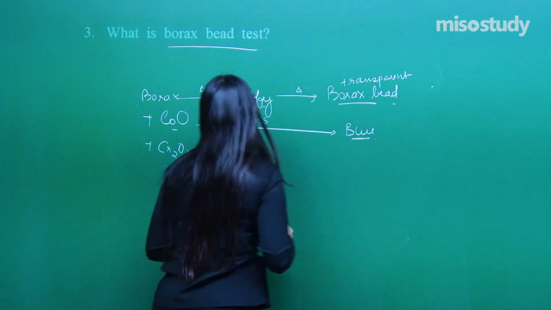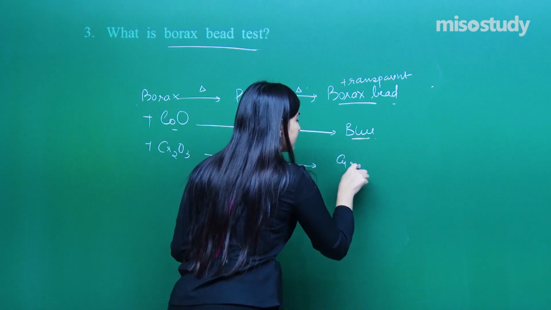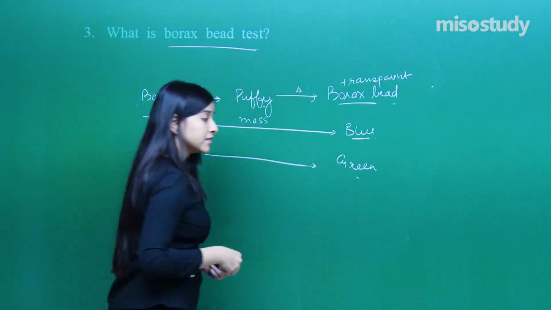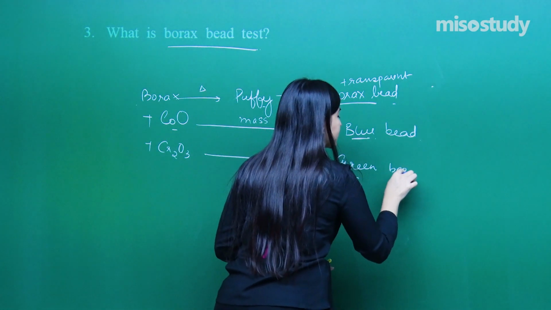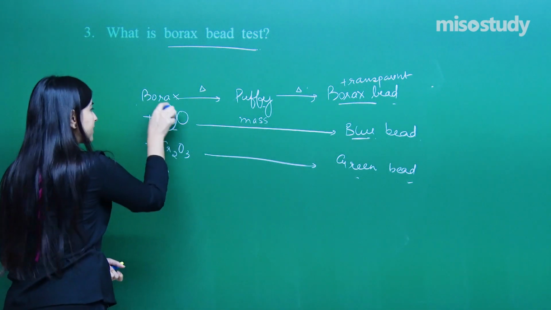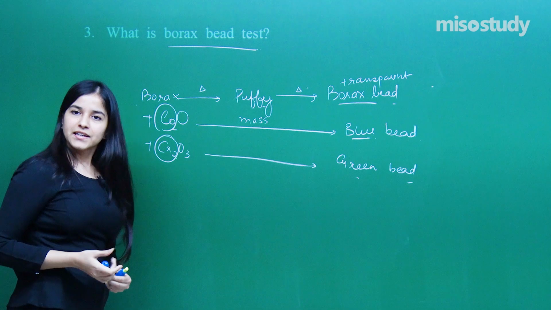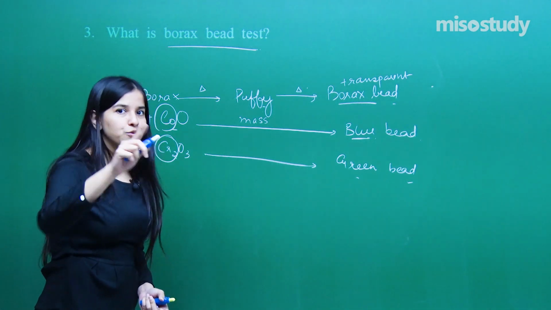We get blue color in the case of cobalt, and green colored bead in the case of chromium, right? So that is a detection test basically. This bead test is a qualitative test to detect such ions in the compound. Clear about it? And yes, it has got reactions too that you have to write, right?